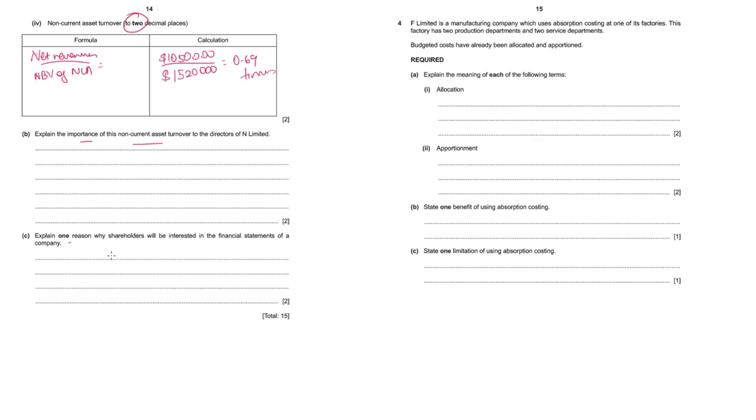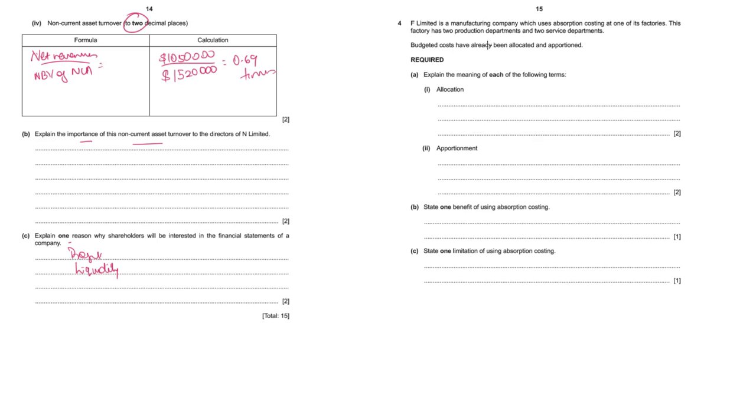generate revenues. Explain one reason why shareholders will be interested in financial statements of a company. There are many reasons that you can write. Shareholders would want to know the profit made for the year so that they can understand the current and future profit potential of the business, or they may be interested in understanding the liquidity position of the business. Is there enough liquidity? They might calculate the current ratio or quick ratio, or they might be interested in understanding the efficiency of the business, or they might want to compare it with competitors to decide where they want to invest their money. Any of these points you can write.